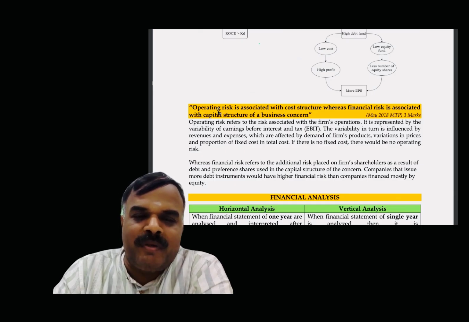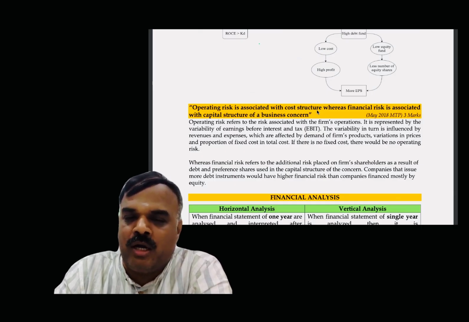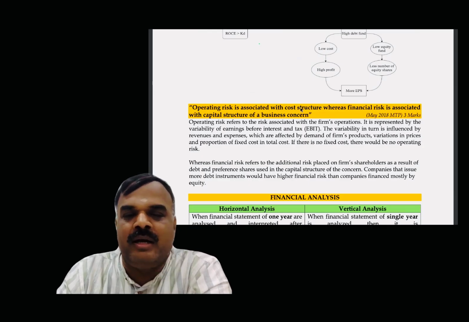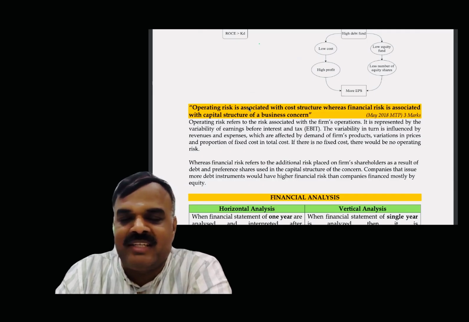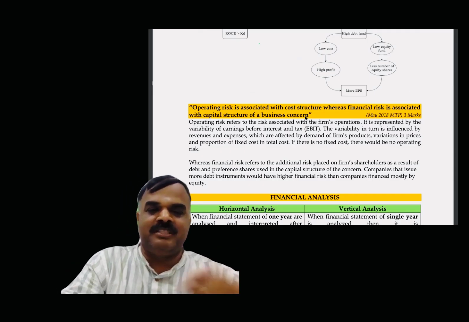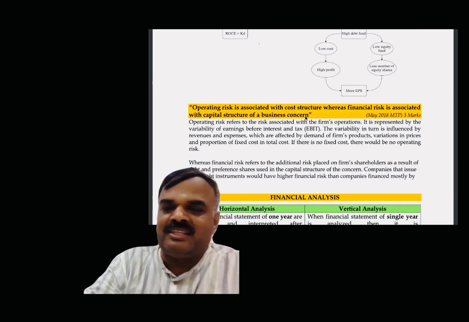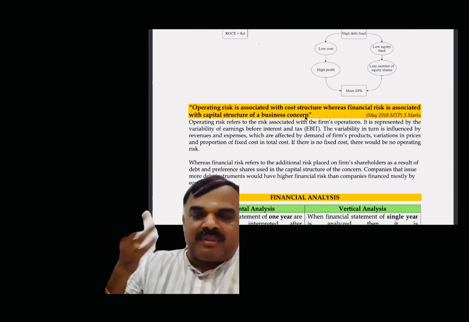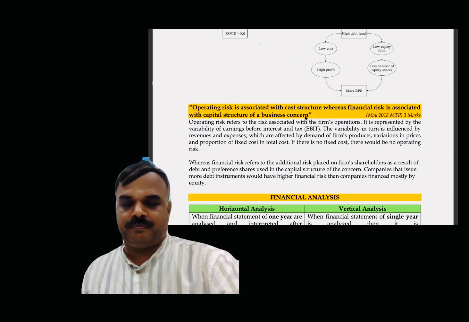So already we discussed the operating risk, associated with cost structure, whereas finance risk is associated with, what? Operating risk with respect to cost structure, finance risk with respect to what? Capital structure of the business. So cost to the company, running expense, is called operating risk. Finance is purely based on what? Interest component.